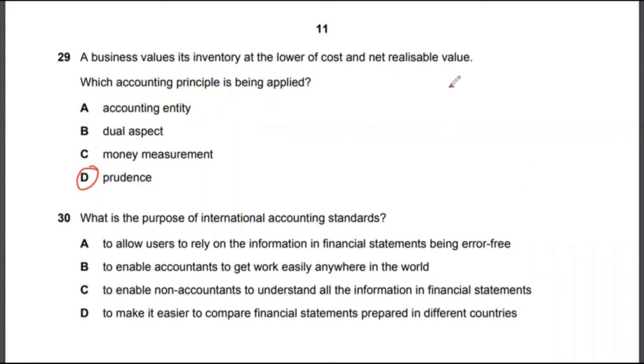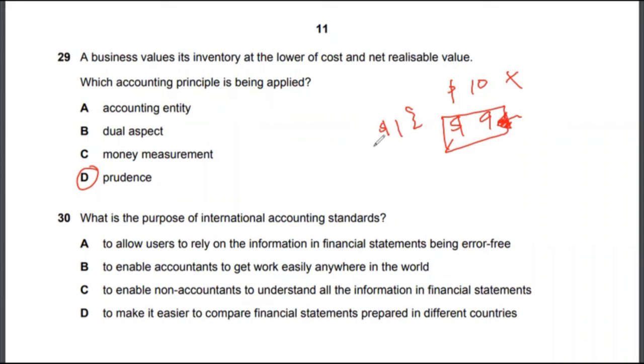Let's say your inventory has a cost of $10, but you can only sell it for $9. In your balance sheet, the company records the inventory at $9 and not at $10. So you're already recording that $1 loss.